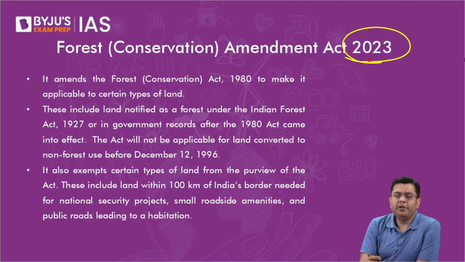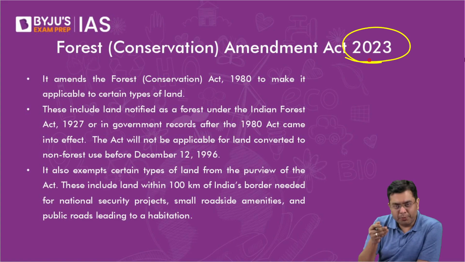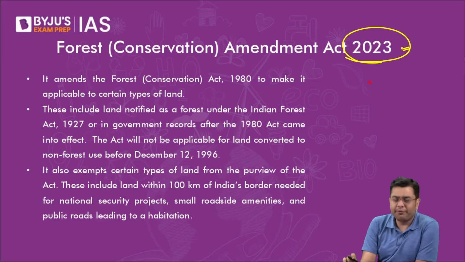Before any amendment is brought to the parliament, before any bill is brought to the doorsteps of the parliament, that bill or that particular amendment consists of a mission or the purpose of it, the objective that has to be achieved. Now, the objective which was stated as per this amendment was that we have to increase the forest cover of the country, to ensure that there is a substantial amount of increase in green cover.